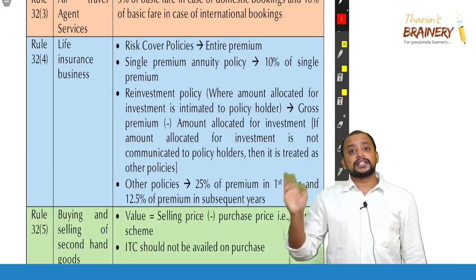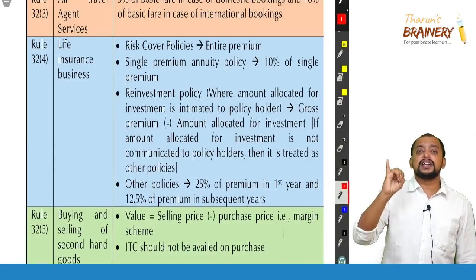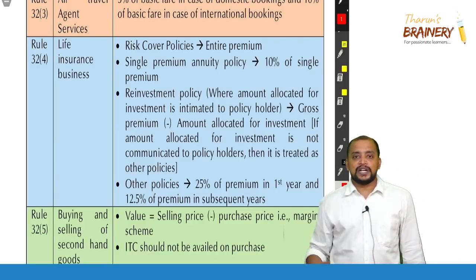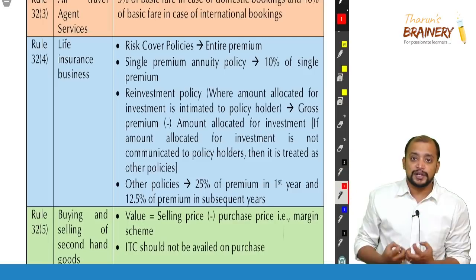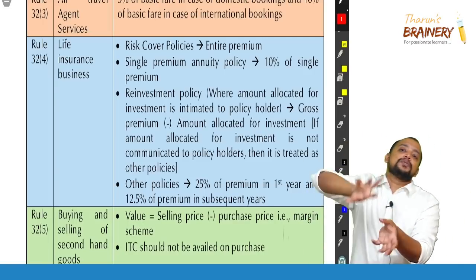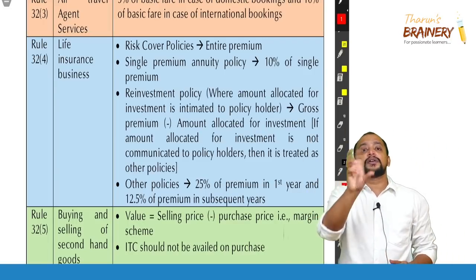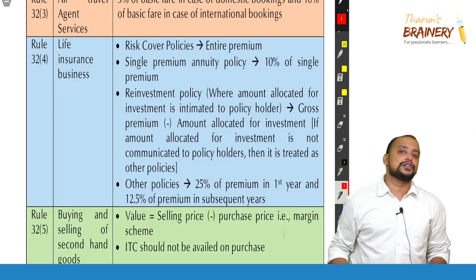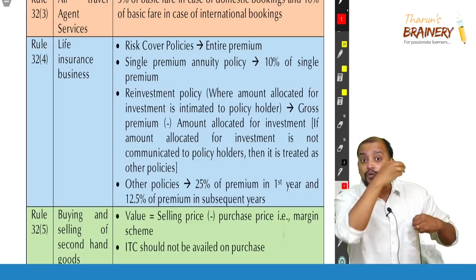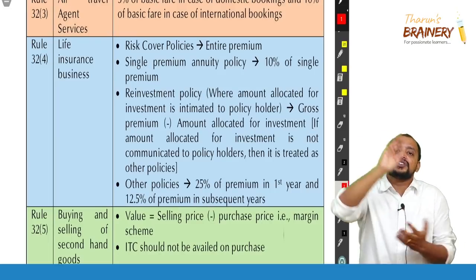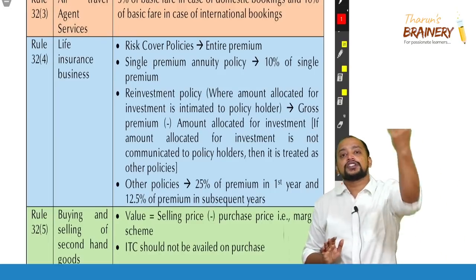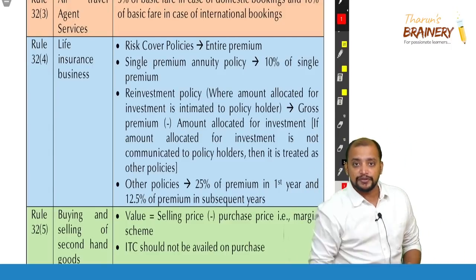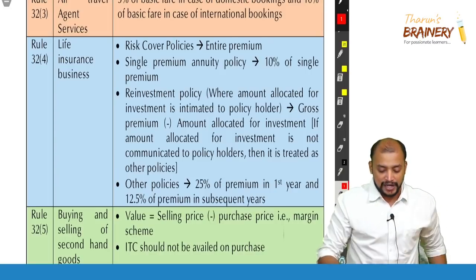Suppose it is other than risk cover policy, if it is a reinvestment policy, what? Amount allocated for investment. Whatever money they collect from us, a percentage of that amount will be allocated for investment and the remaining amount goes into their pocket. How much they allocate for investment, they should communicate to us. In that case, the difference amount whatever they keep in their pocket, on that GST is payable by them. So gross amount collected minus amount allocated for investment communicated to the policyholder at the time of collection will be taken as the value.